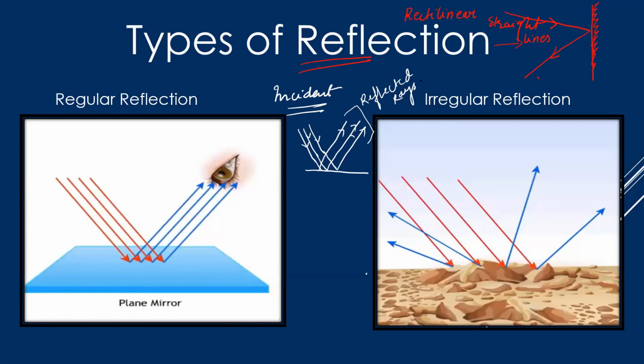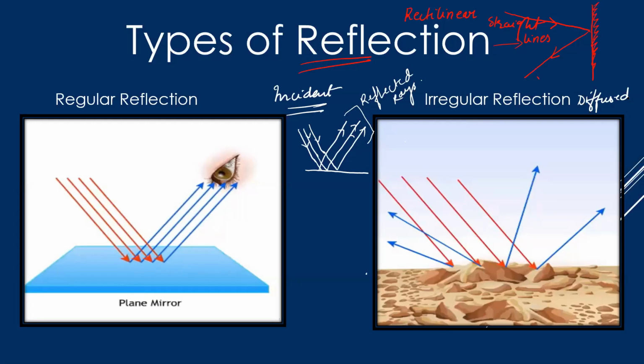There's one more type of reflection that is called irregular reflection. Irregular reflection is also called diffused reflection. This concept we had studied in our lower classes, in 8th grade, 9th grade. But again, why am I repeating this? Because this is the base. This is the ABC of light. Unless you understand this, you won't be able to understand the higher concepts that we are going to take ahead.